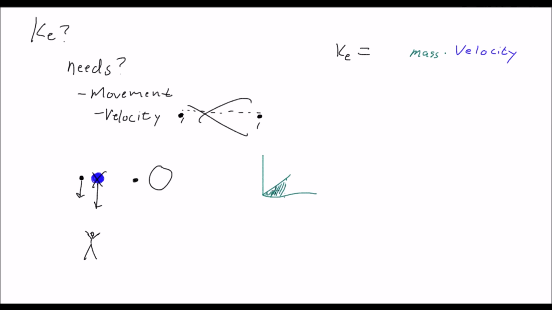Once again, it's the area under the triangle that we're looking for, just with different variables on the side. And if we're looking at the area of a triangle, we know that it's 1/2 base times height, which means we've got to put that half in there, because kinetic energy relies on mass and velocity. So we're going to add the 1/2. So it's 1/2 mass times velocity.